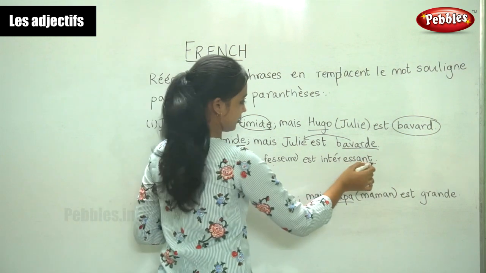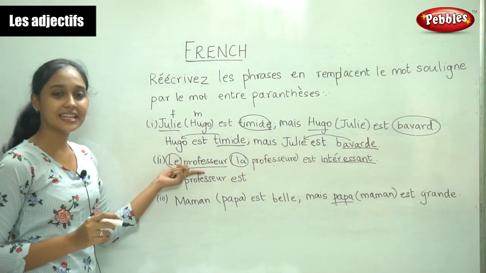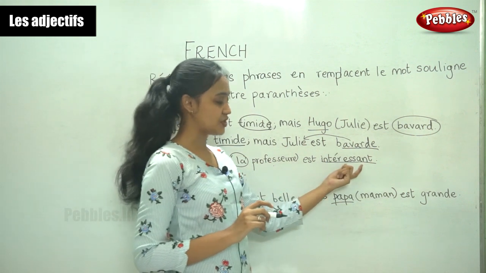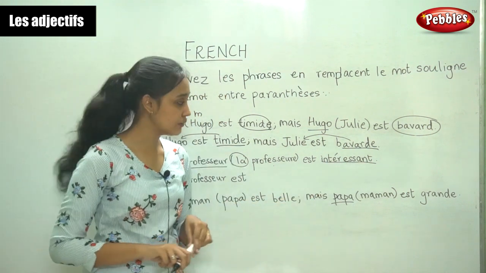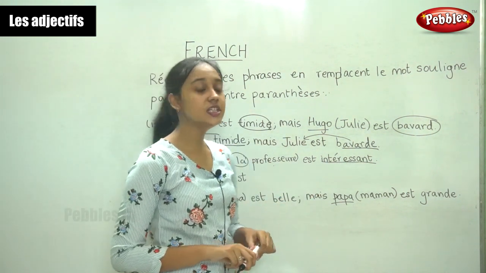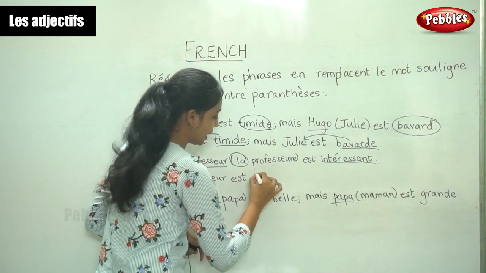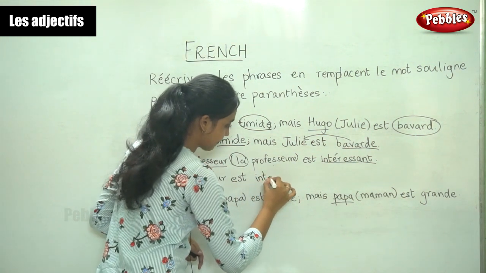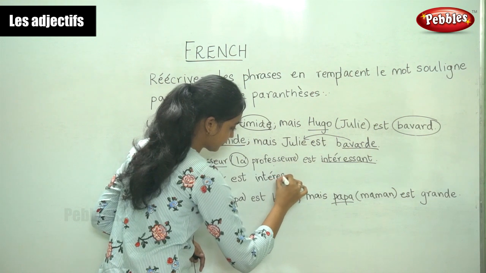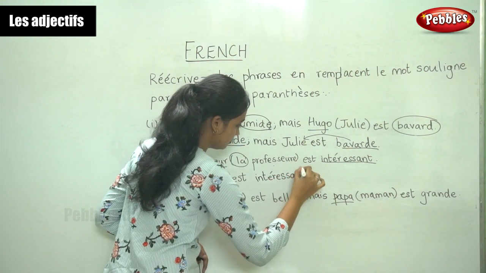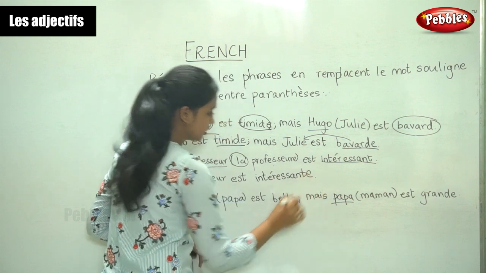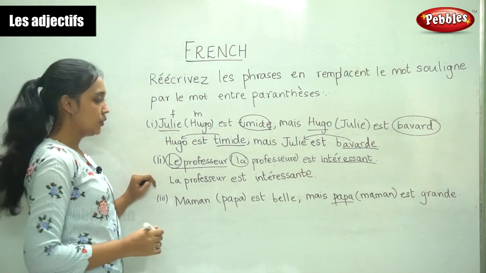Now the adjective. So this was in the masculine form. So this adjective is in the masculine form. Now to change it to the feminine form, we add an e. So this is how you write it.